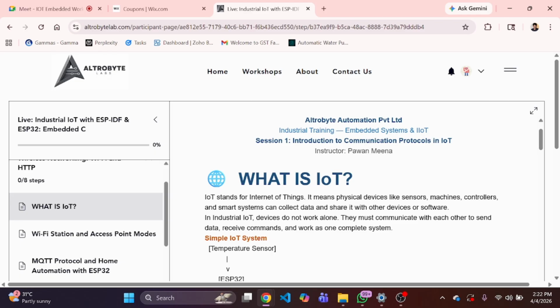Then it becomes a network, and that network is called the Internet of Things.